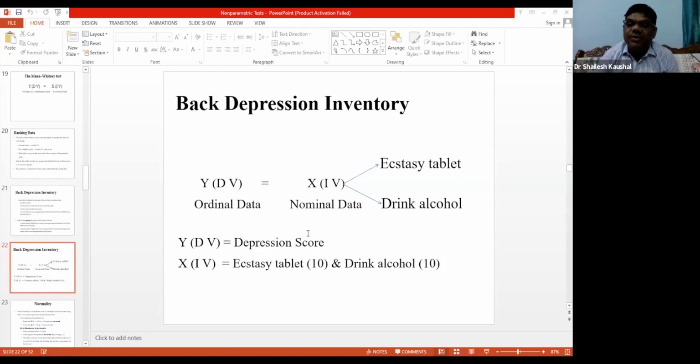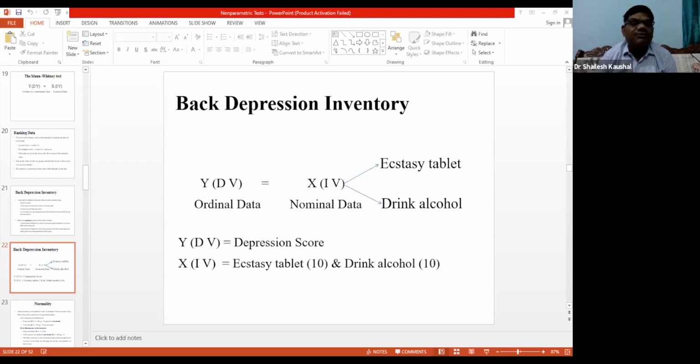What will we do? First of all, we will check our assumptions. So I am taking the file of this particular case study. I am opening Mann Whitney U test, BDI. This is our data. Is it clear? So we will make one question.